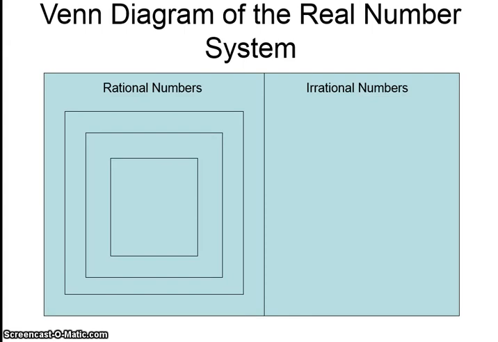We have a Venn diagram of the real number system. You would put rational numbers on one side and irrational numbers on the other side. However, if you're looking at your set of rational numbers, you see there are several subsets under rational numbers.